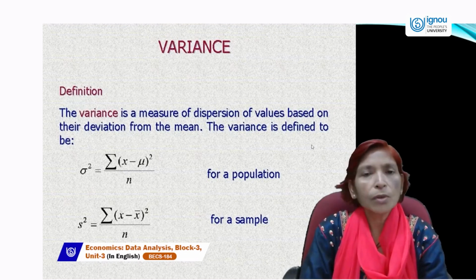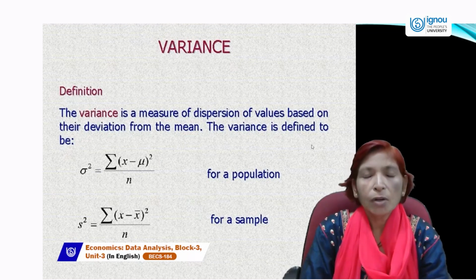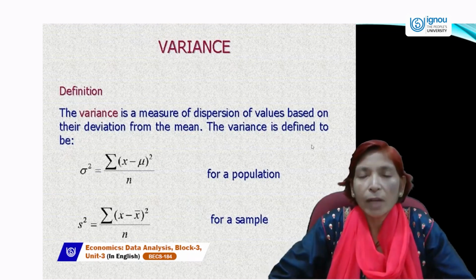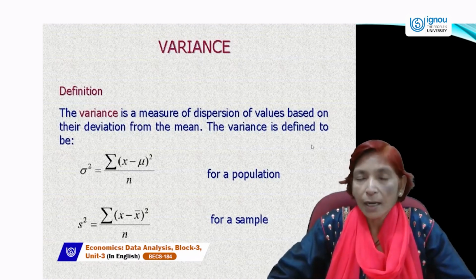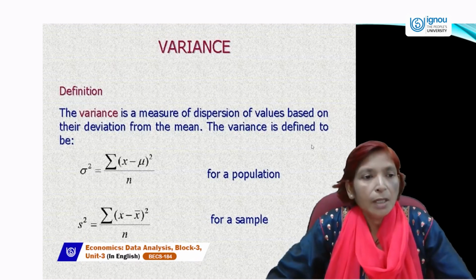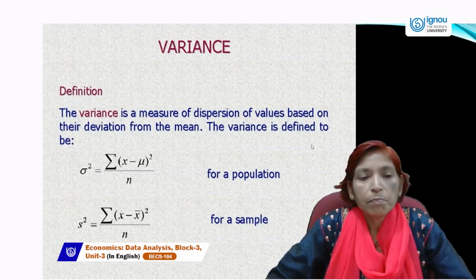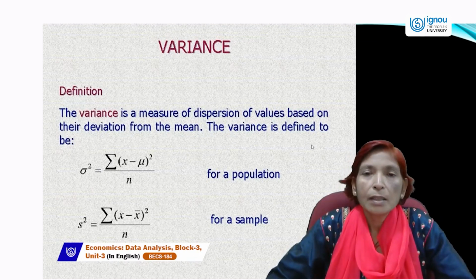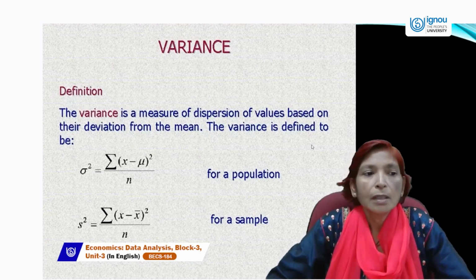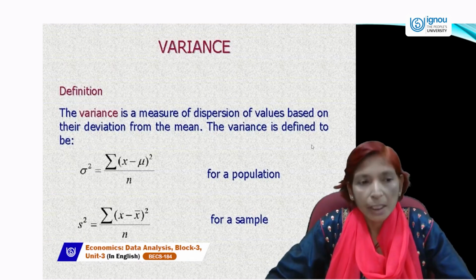Mode is also not a good measure of central tendency because in mode we take only the most frequent value, the one that comes repeatedly. So mean is the best measure of central tendency, and variance is based on the deviation from the mean.